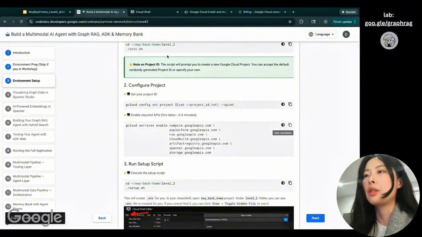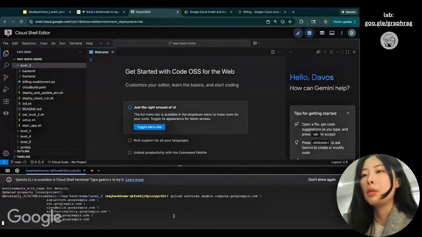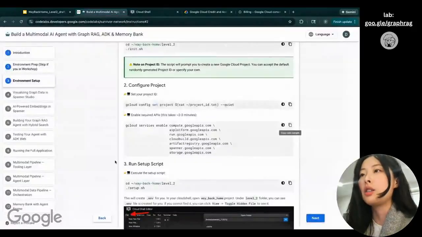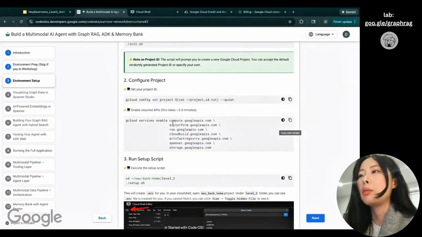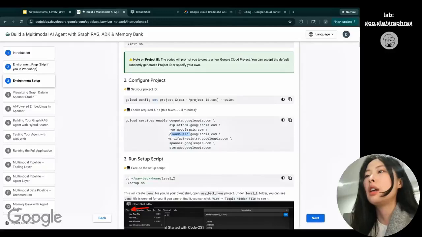And then what's next is we need to enable the required APIs. Just copy and paste to enable the required APIs. And over here, you can see that we want to enable some API platform and Cloud Build, because later on we might want to deploy the whole thing to Cloud Run, and we might want to build the Docker image, so we want to have the Artifact Registry enabled.